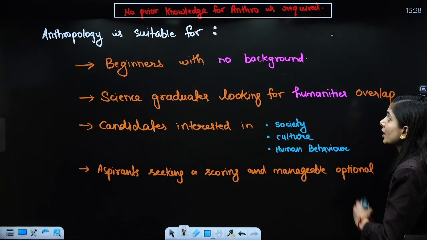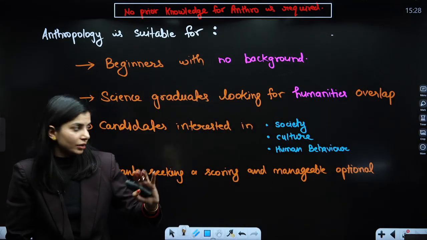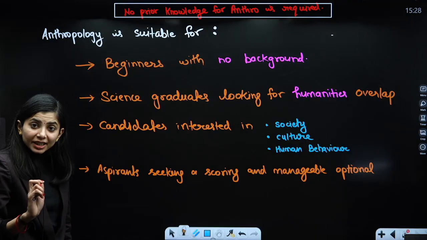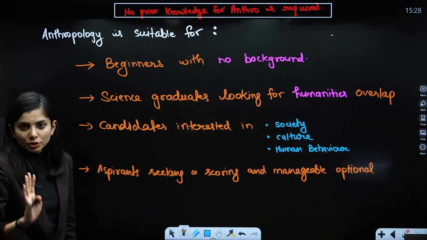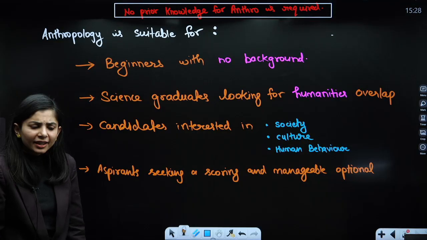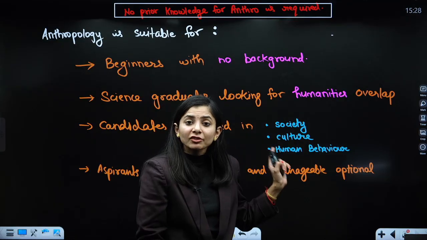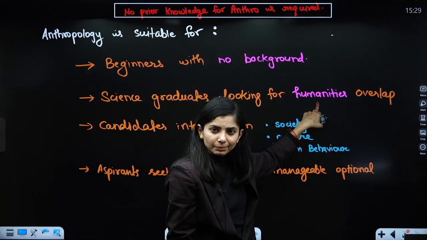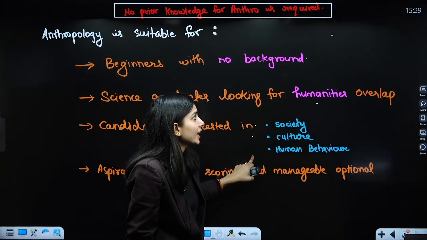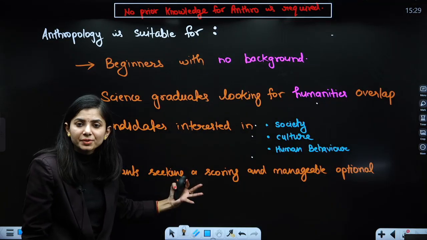Now, is anthropology suitable for you or not? If you are confused, you should check these 4 points. First, if you are a beginner and you don't have any background in anthropology, you can still choose this subject. Why? Because this is the nature of the subject. If you are a science graduate and you don't want to study complete science, you can still take this subject. Why? Because this subject has a humanity overlap. If you are interested in studying society, culture, human behavior, you can have this subject. If you are seeking a scoring and manageable optional, then this optional is for you.